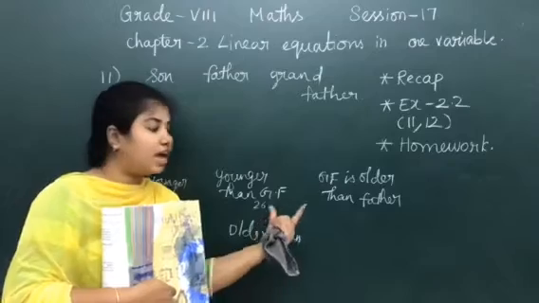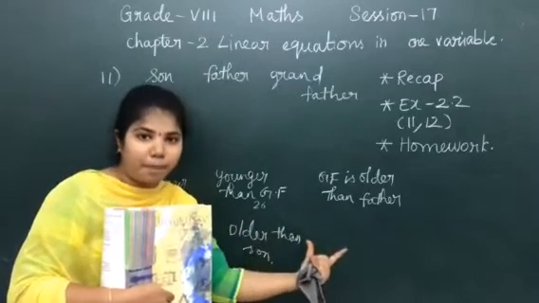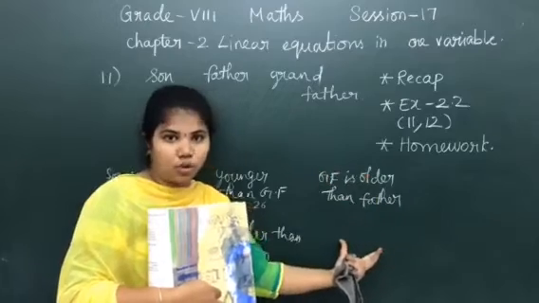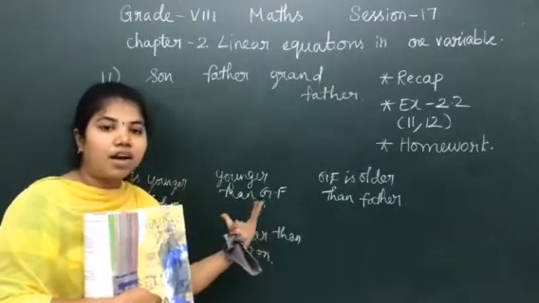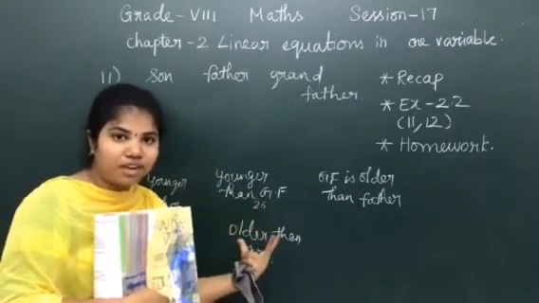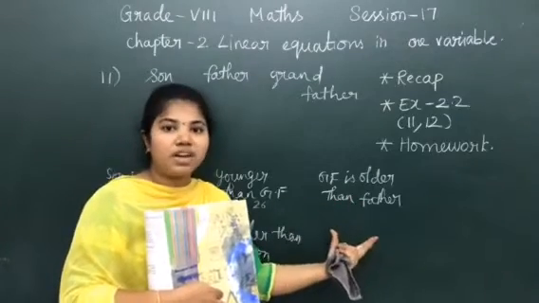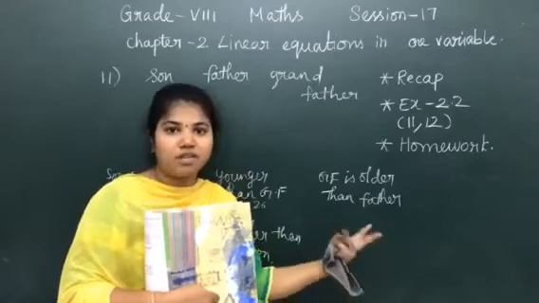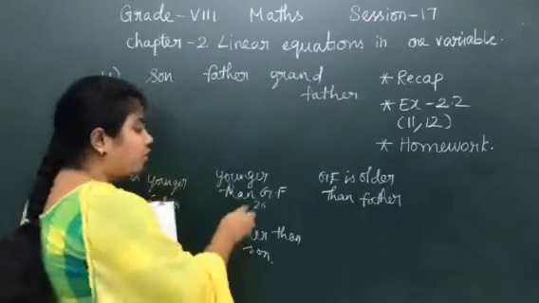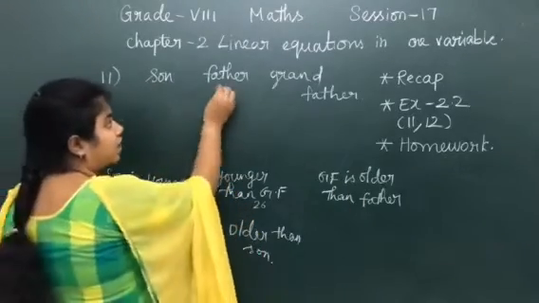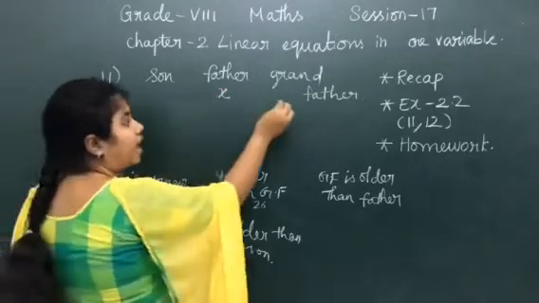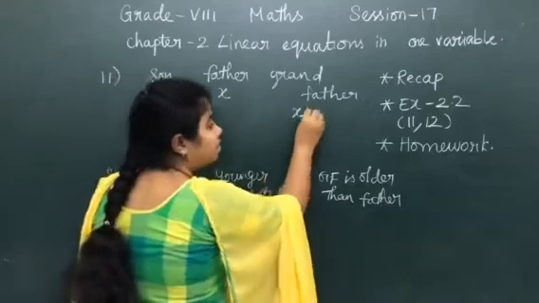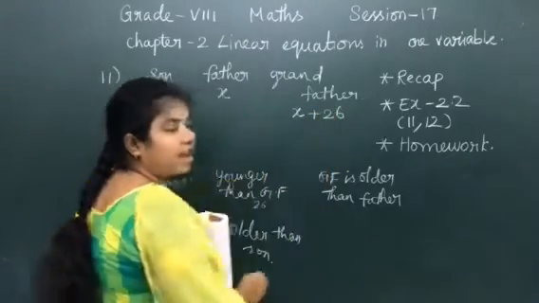If you compare father's age and grandfather's age, grandfather will have more age. Yes or no? For example, if father's age is 25 years and grandfather is 20 years older than father, then his age will be 45 years. So plus, yes. We don't know the age of father. Let it be x, and we have to find out the age of grandfather. So x plus 26. Can you understand?